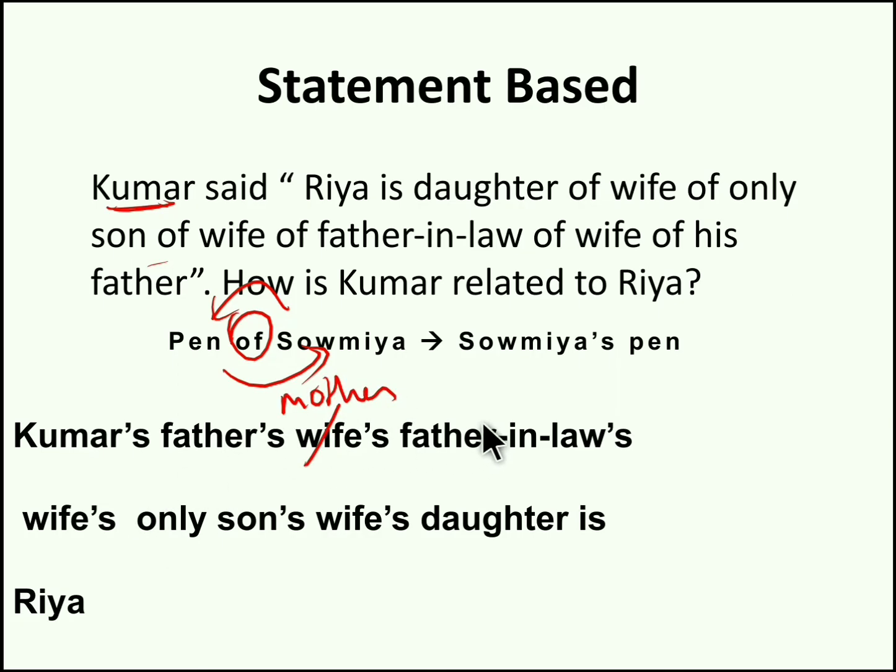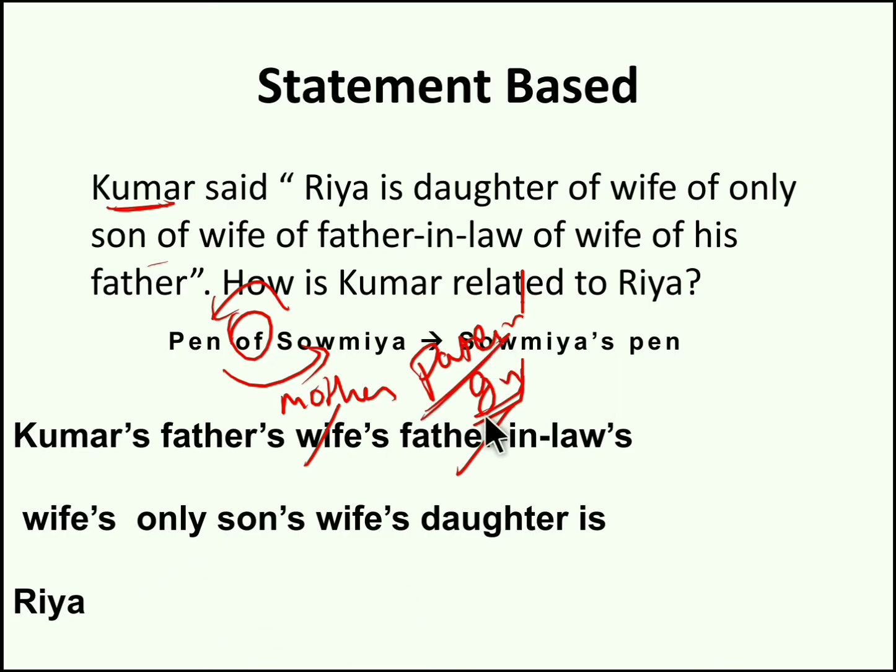Now Kumar's mother's father-in-law is nothing but Kumar's grandfather. In grandfather we have two types, maternal and paternal, right? So Kumar's mother's father-in-law is Kumar's paternal grandfather, in the sense father's father.